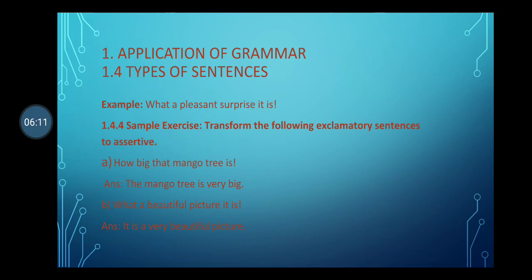These are the two types of structure of exclamatory sentence. Here is structure number one: What or How, plus object or complement, plus subject, plus verb, followed by exclamation marks.